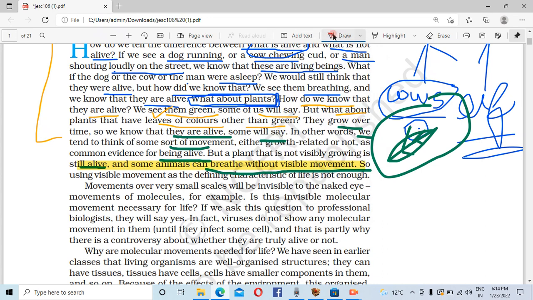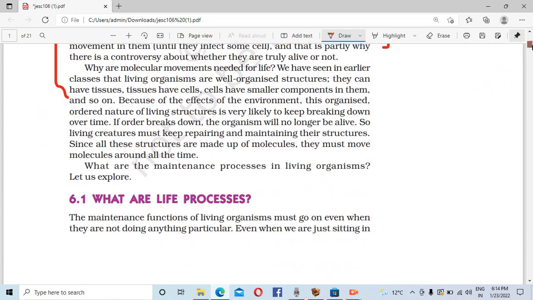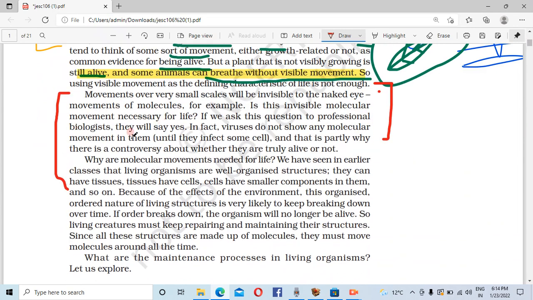So the question is here again. Now, what are the movements? What are the movements in plants? What are the movements in animals? Here, a question can come: how do the movements tell? This is basically the introductory part. So, the main topic is next. This is only the introduction.